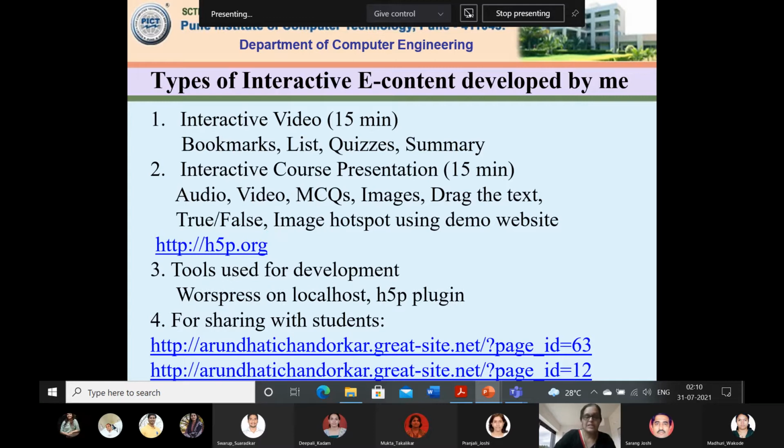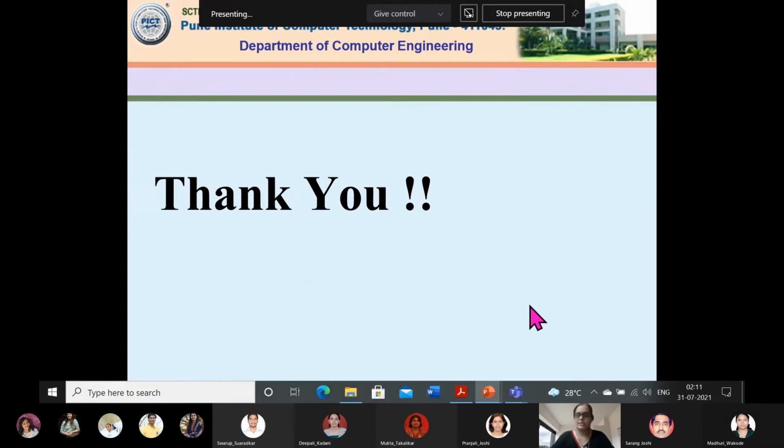After WordPress installation, the tools used for the development are WordPress on localhost and the H5P plugin. That is the first objective of this session, the live demonstration. And last, as I said, for sharing with students, I have created these links on my free domain hosting website. This is in trial phase, or testing phase. So let us start.